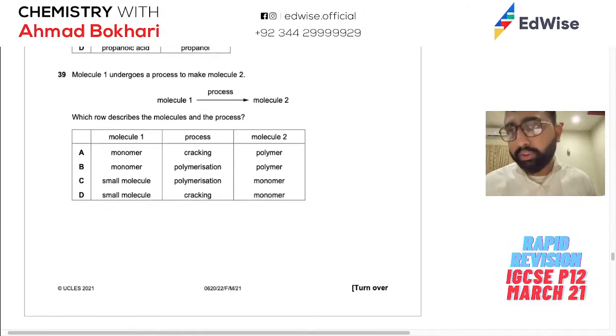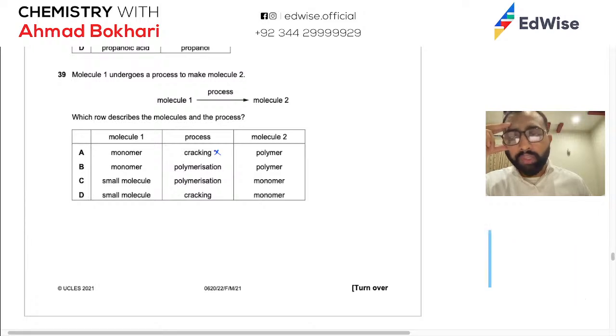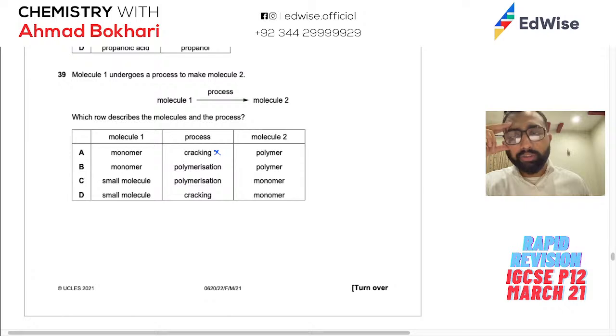Second last question, we're almost done. Molecule 1 undergoes a process to make molecule 2. We don't know which molecule 1 is, we just have to match them. Which row describes the molecules and the process? Okay, making a polymer from a monomer should be polymerization, this is not right. Making a polymer from a monomer, polymerization should be there, absolutely correct.